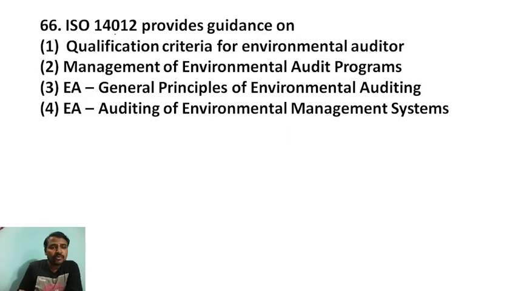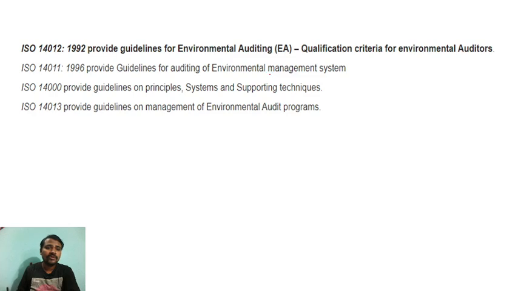Next, ISO 14012 provides guidance on what? Let me tell you. ISO 14012 provides guidelines for environmental auditing, or qualification criteria for environmental auditors. ISO 14011 provides the guidelines for auditing the environmental management system. 14010 provides guidelines for the general principles and supporting techniques. 14013 provides guidelines on the management of environmental audit programs.